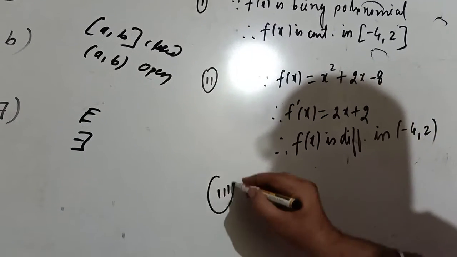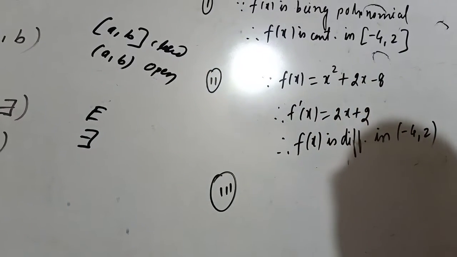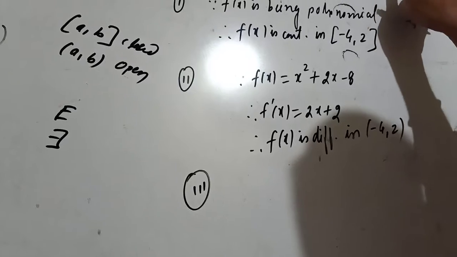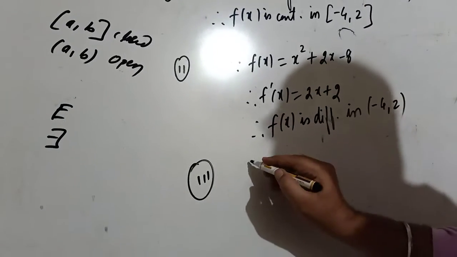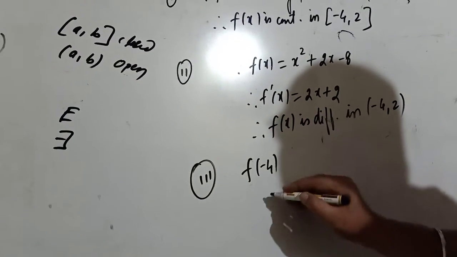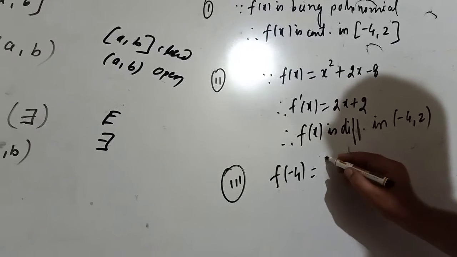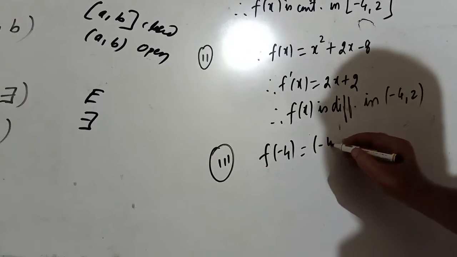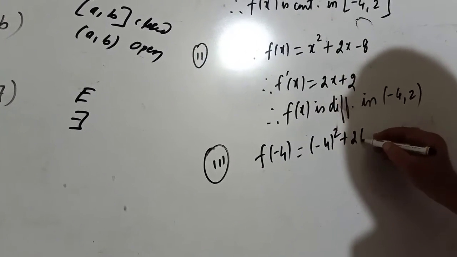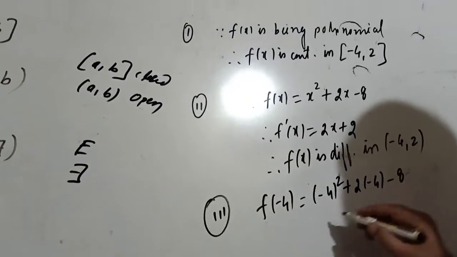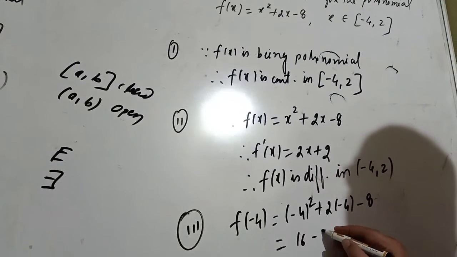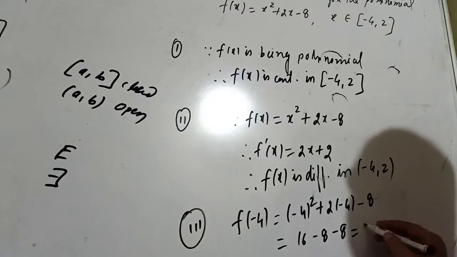And what is the third point of Rolle's theorem? F of a equal to f of b. Here a is minus 4 and b is 2. So we'll find f of minus 4 and f of 2. F of minus 4 is minus 4 square plus 2 times minus 4 minus 8. So this is 16 minus 8 minus 8, it is 0.